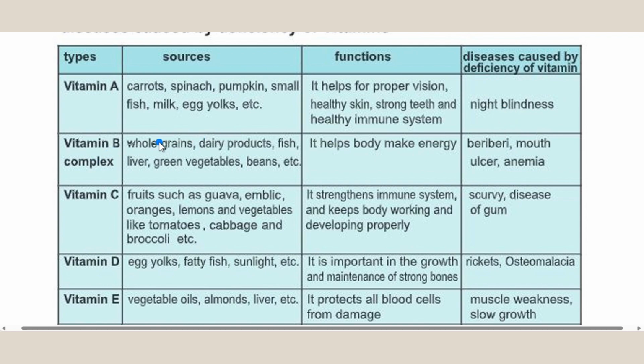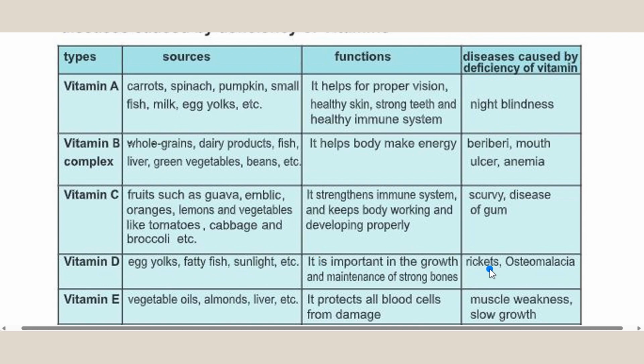Vitamin B complex: whole grains, dairy products, fish, liver, green vegetables, beans, etc. It helps body make energy. Deficiency causes beriberi, mouth ulcer or oral ulcer, anemia. Vitamin C: fruits such as guava, emblic, oranges, lemons, and vegetables like tomatoes, cabbage, and broccoli, etc. It strengthens immune system, keeps our body working and developing properly. Scurvy, disease of gum.